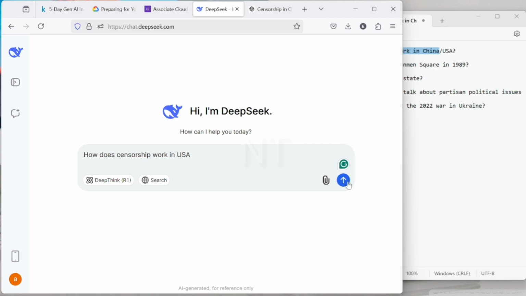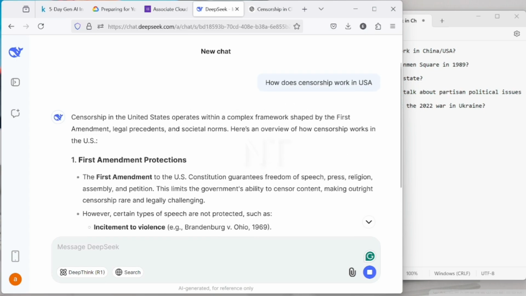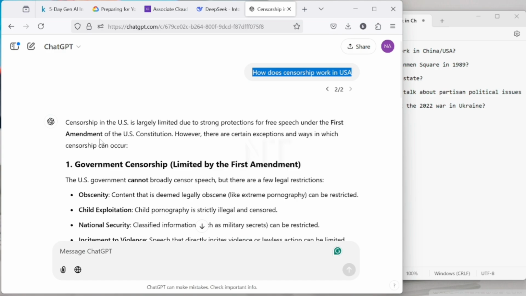Paste the same question here, starting from the US. Okay, according to DeepSeek, censorship in the US operates within a complex framework shaped by the First Amendment. So it's giving us their law on free speech, as ChatGPT gave it to us, because of the First Amendment of their constitution.